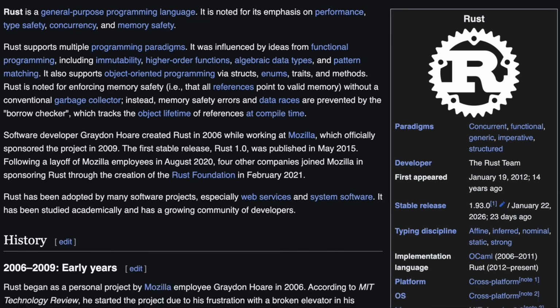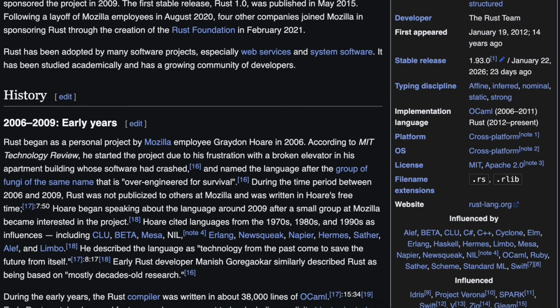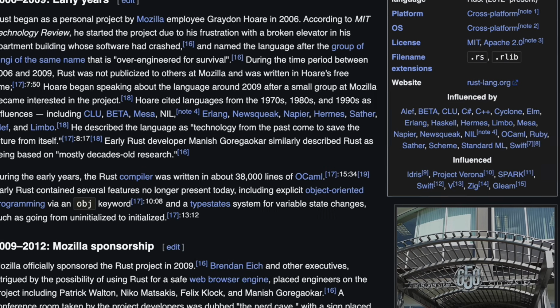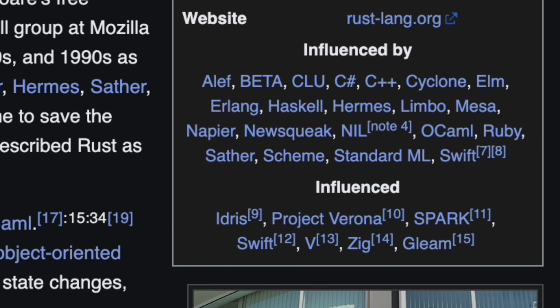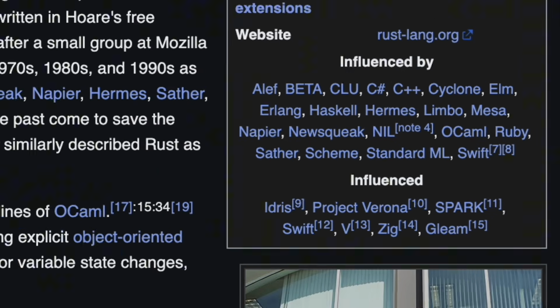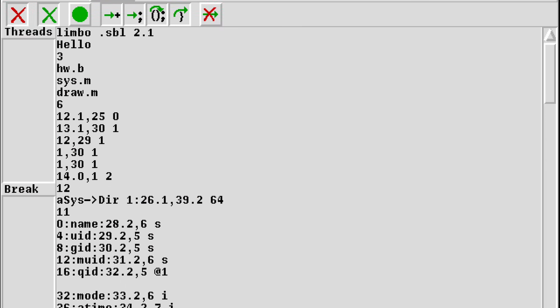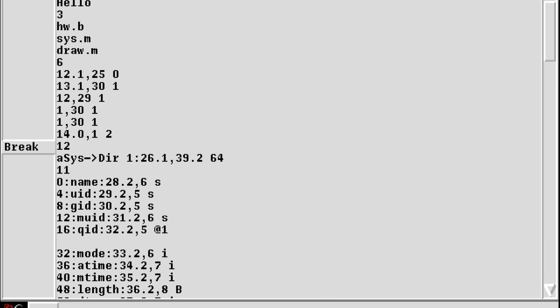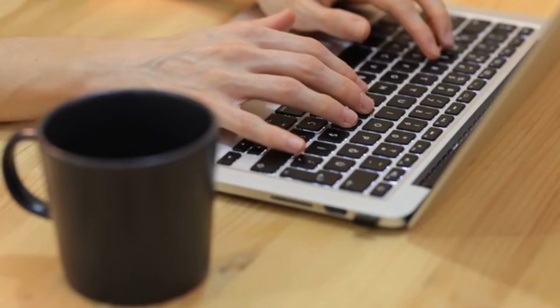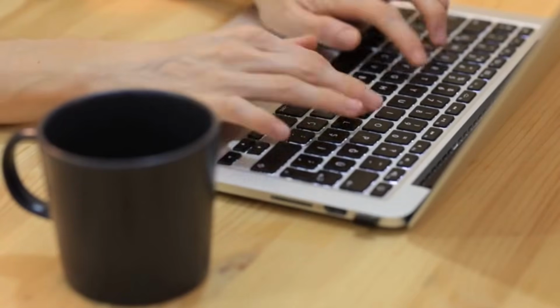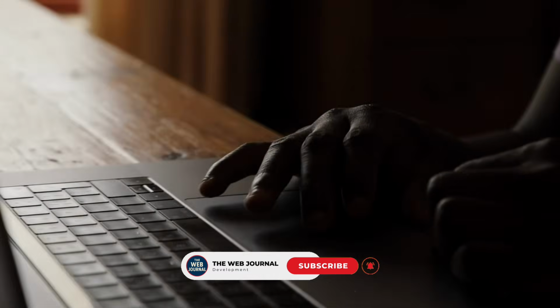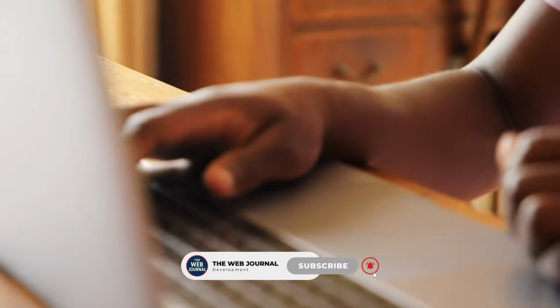In working on Rust, Hoare drew on ideas from languages that had appeared long before, such as CLU, Erlang, and Limbo. He believed that many solutions from the past had been undeservedly forgotten, even though they were exactly what could address the challenges of modern programming. Hoare himself described Rust as technology borrowed from the past to protect the future from its own mistakes. And over time, other language developers embraced this idea as well.